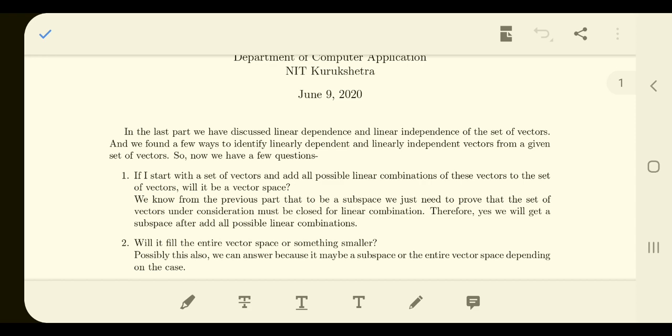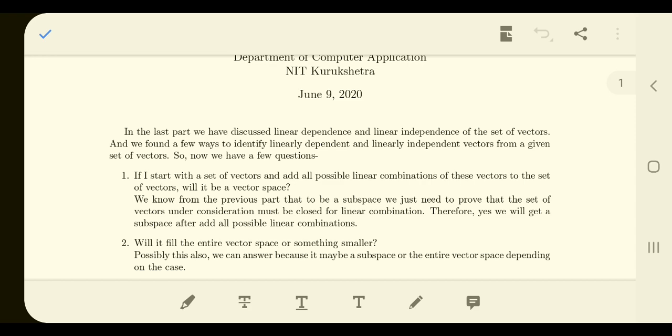Will that make this set a vector space or not? That's the first question. Will it fill the entire vector space, or will it fill a smaller space? The smaller space, will that be a vector space by itself or not?